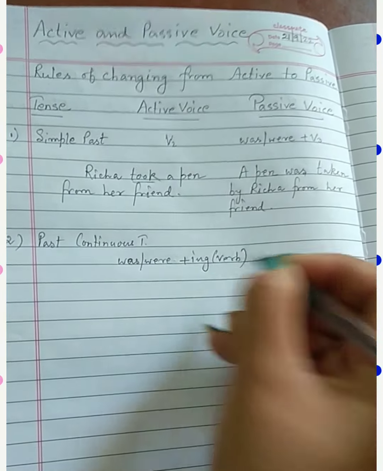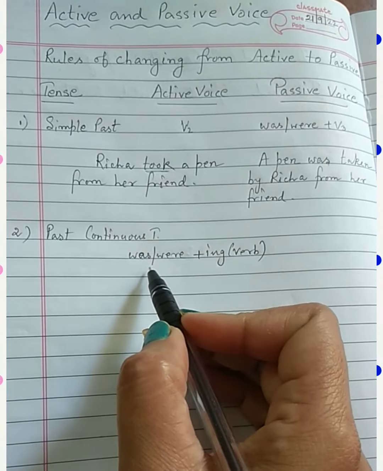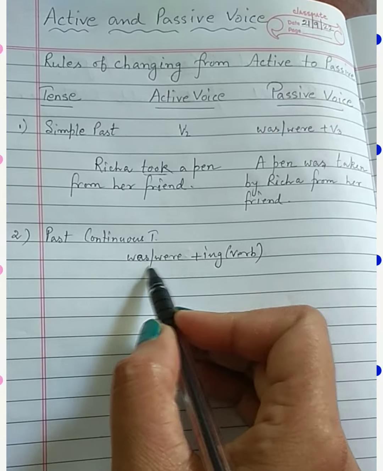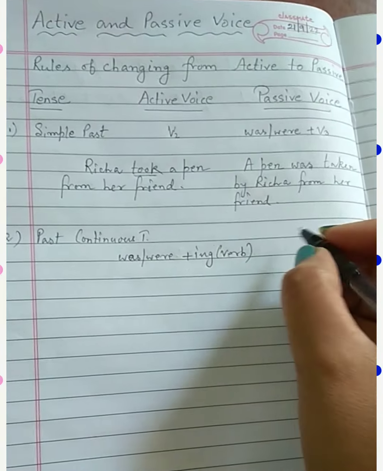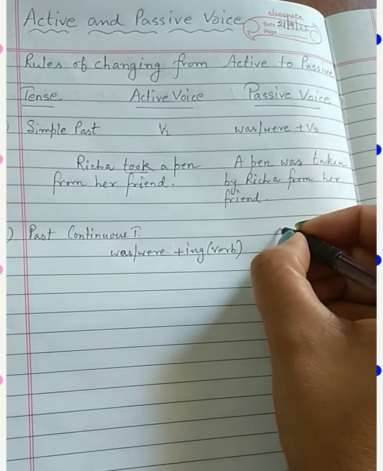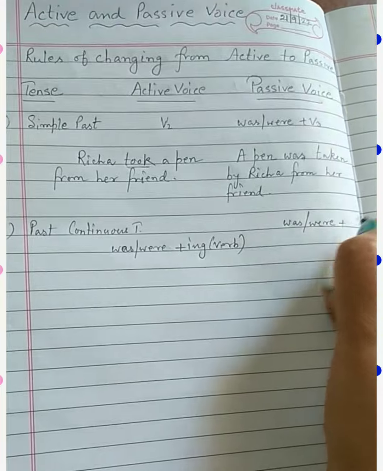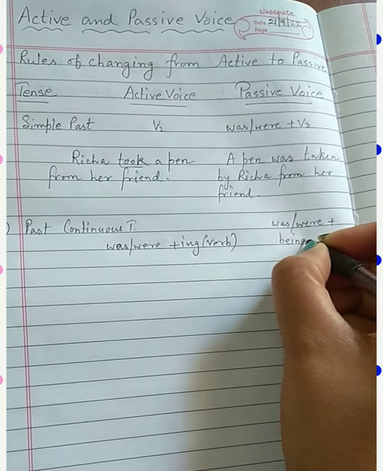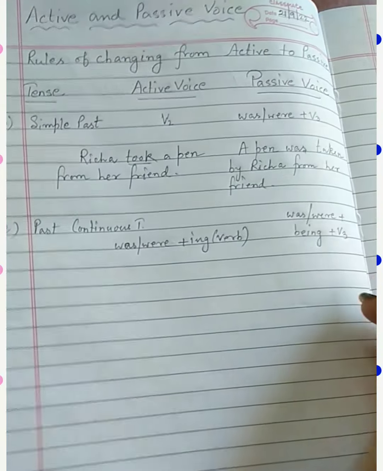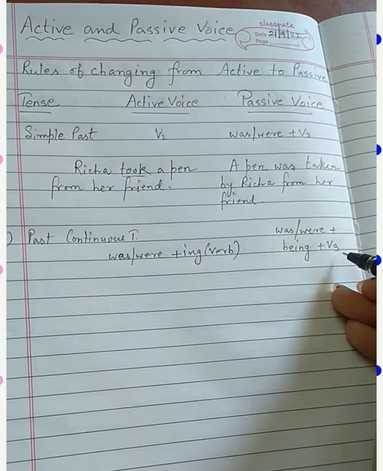Continuous tense means we always use the ing form of the verb, and as it is the past tense, we use was or were based on the number. When I change it to the passive, similarly, was or were, anyone will come, plus, as I told you, we have to use the extra being, plus the V3 form. In every case the V3 form is mandatory. It will always come.